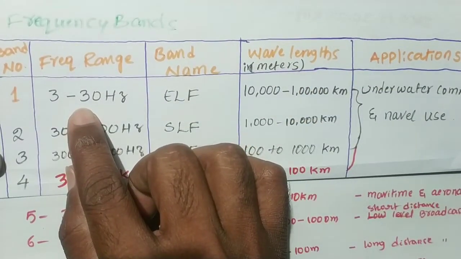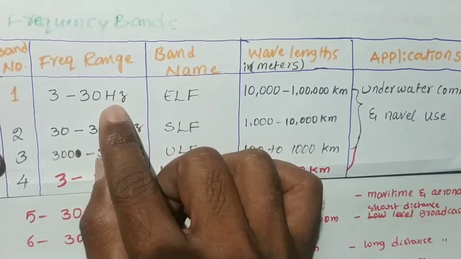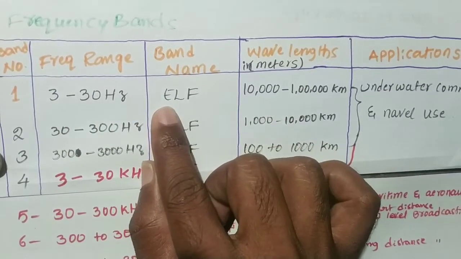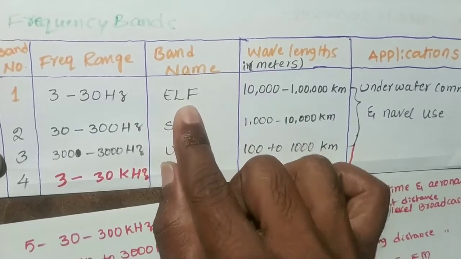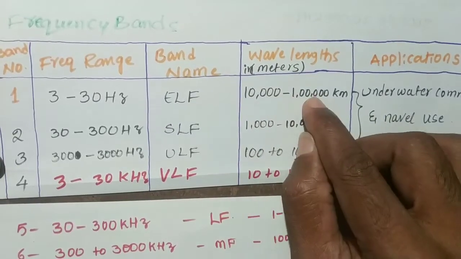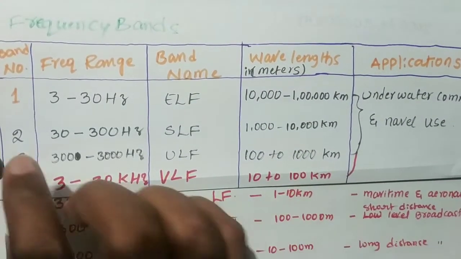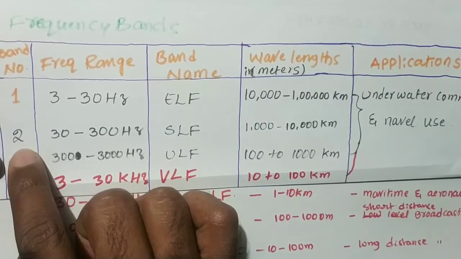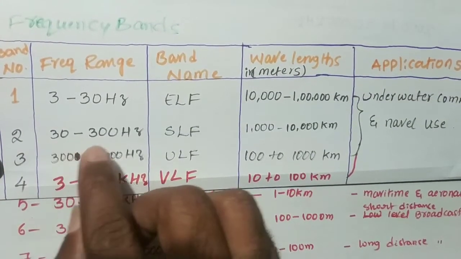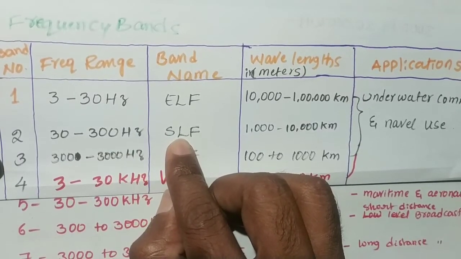For the first band, the frequency range is 3 to 30 Hz. It is named extreme low frequency. It covers a distance range of 10,000 kilometers to 1 lakh kilometers. Coming to the second band, 30 to 300 Hz, it is named super low frequency.